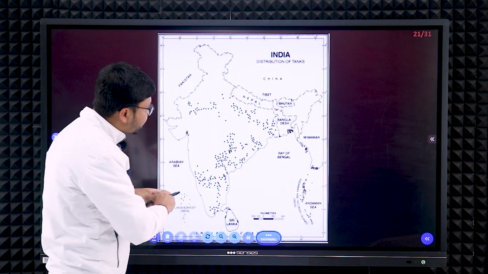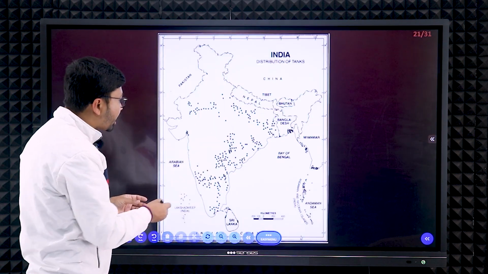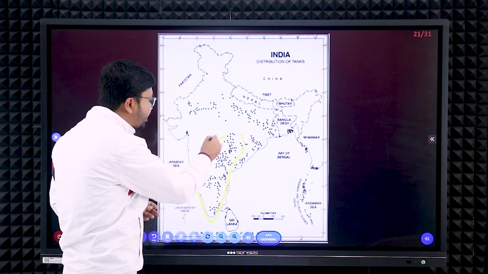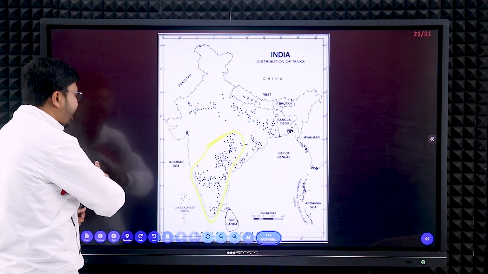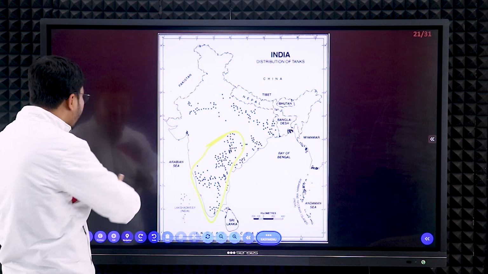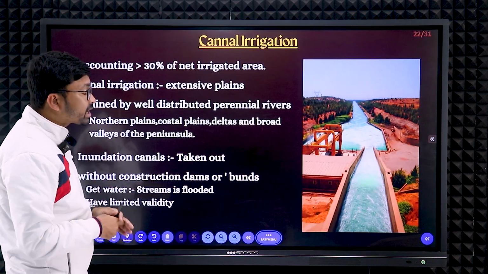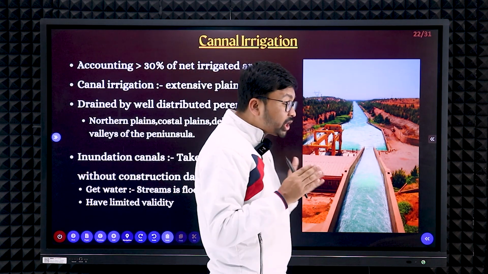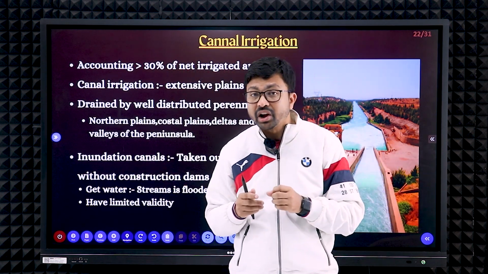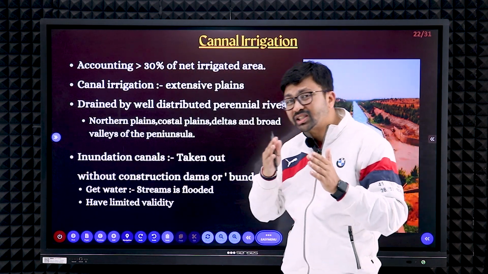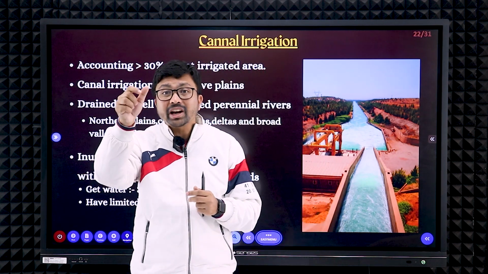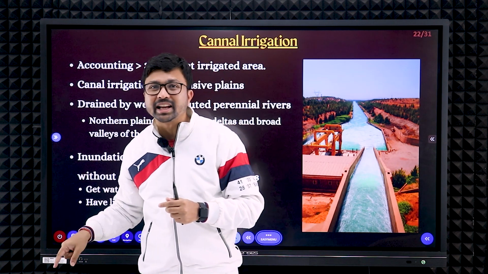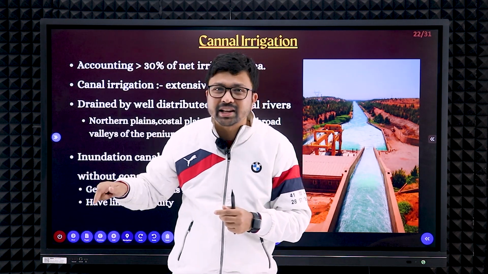Next, here you can see the southern part of India. In the southern part of India we are mainly doing tank irrigation much more, due to the natural facilities. Next, canal irrigation. As I said, this sector is growing very fast, right? What is canal irrigation? Canal irrigation is the process where we are connecting the river water to the agricultural field.